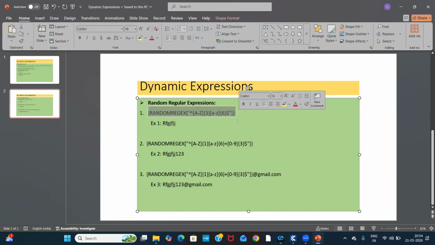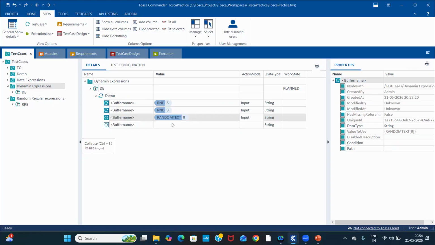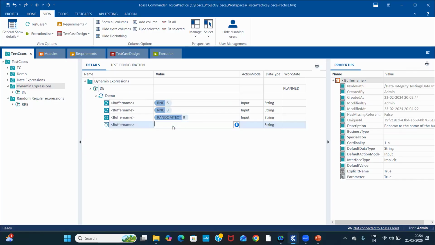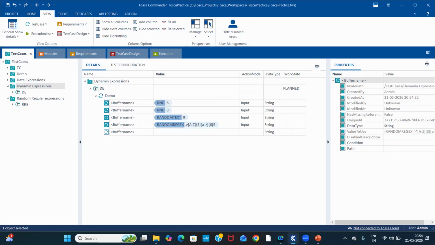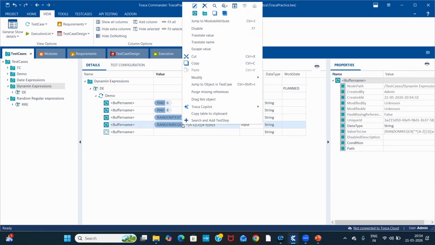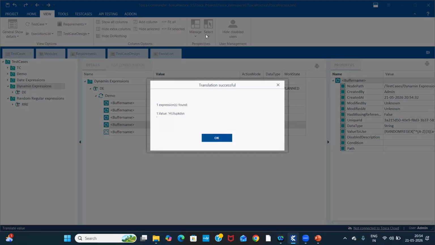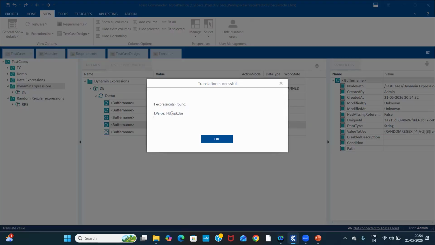After the three letters, the remaining six letters are small. If I translate this value, the starting three letters will be capital. The next six letters will be small.